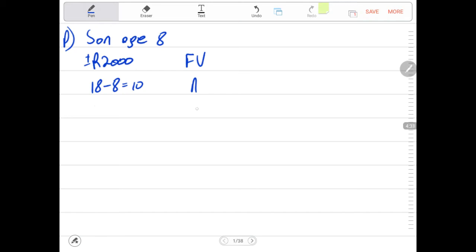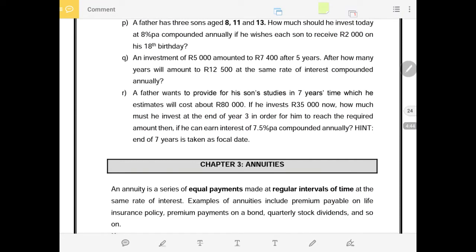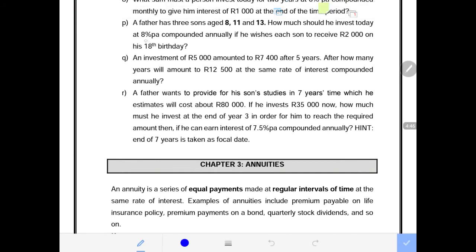Then after, we have to look for our interest rate, and we need to check how much was the given interest rate and how often it was compounded. 8% per annum, compounded annually, meaning it's compounded once a year. That means at the end of the year the interest is added back to the capital amount that was invested.